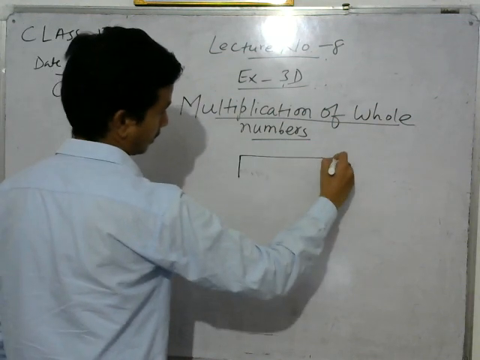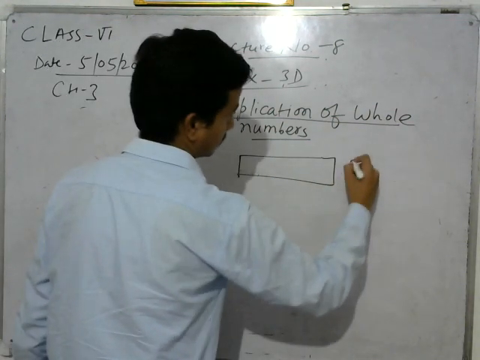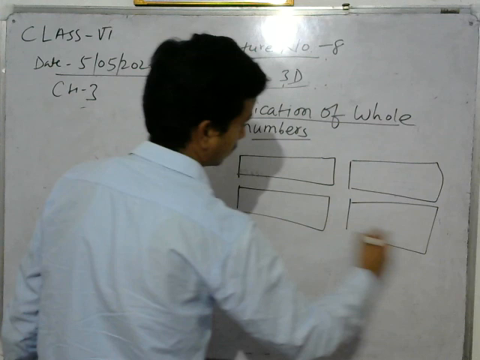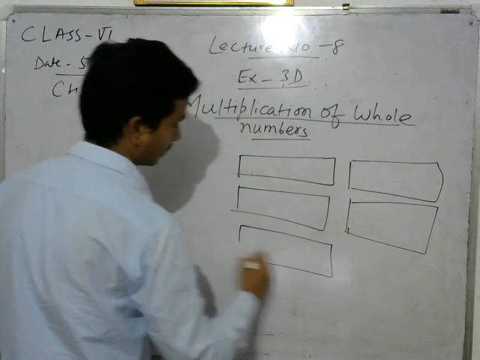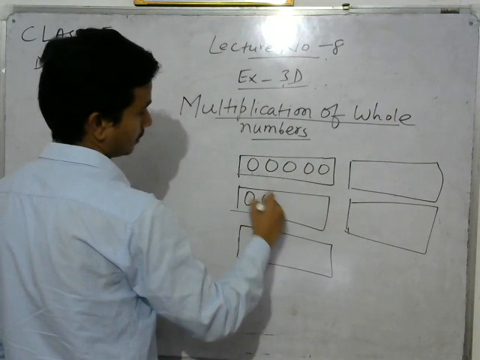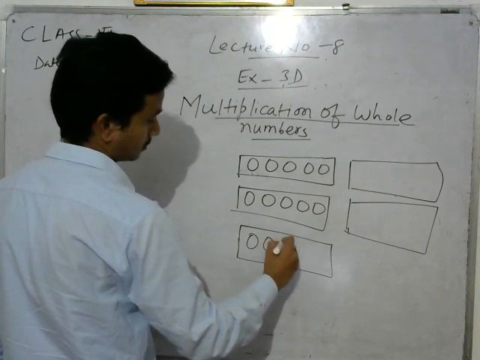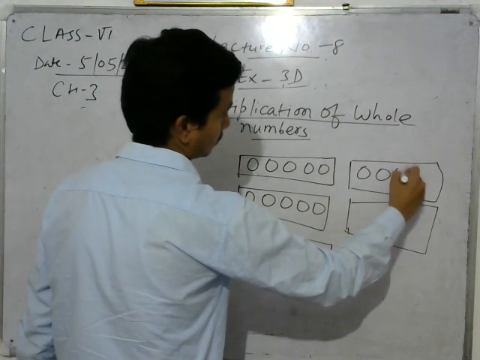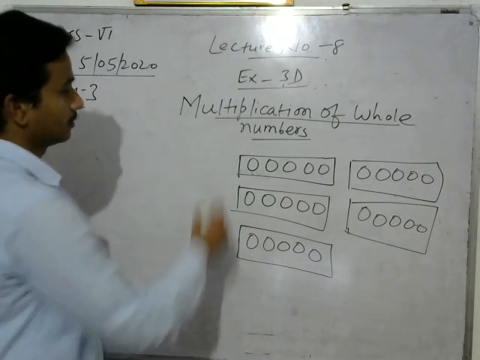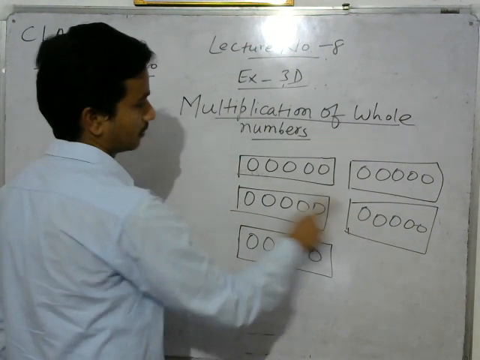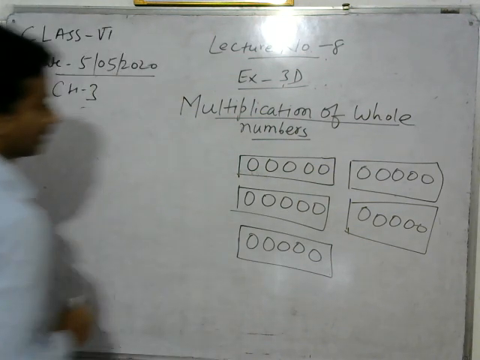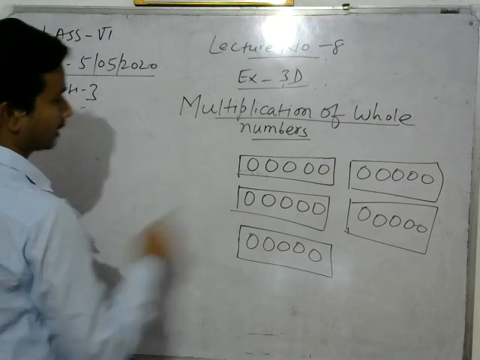Suppose there are 5 packets: 1, 2, 3, 4, and 5. Suppose there are 5 packets, and in each packet there are 5 balls. These are 5 balls: 1, 2, 3, 4, 5. Okay. This is packet 1, 2, 3, 4, 5. There are total 5 packets, and in each packet there are 5 balls, and we are asked to find the total number of balls in each packet.